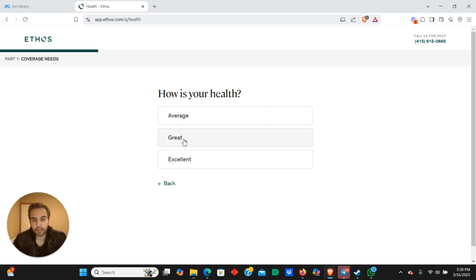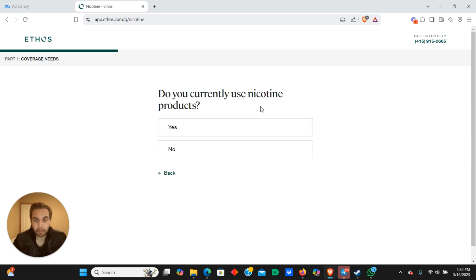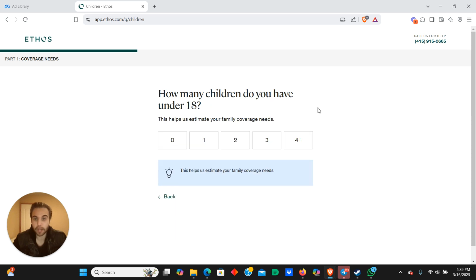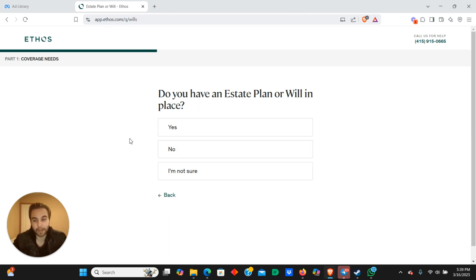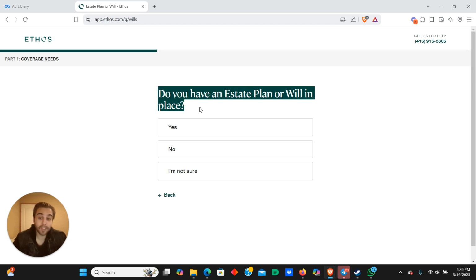But how is your overall health? Like, I'm in my 20s, dude. I'm perfectly fine. Do you use nicotine? No. How many children do you have over the age of 18? I don't. I'm in my early 20s. Do you have an estate plan or will in place? Here's the thing, I really like this.